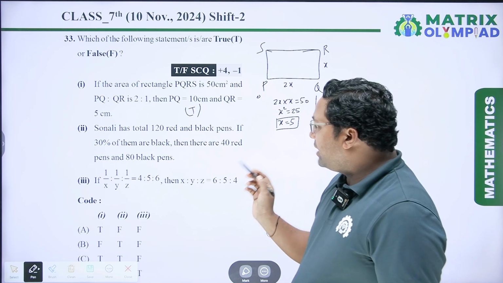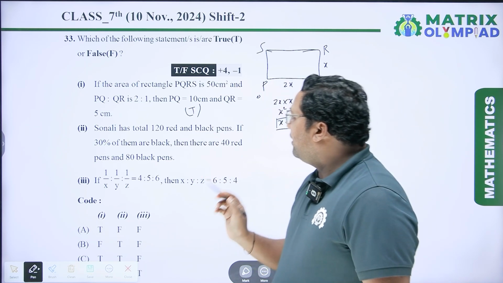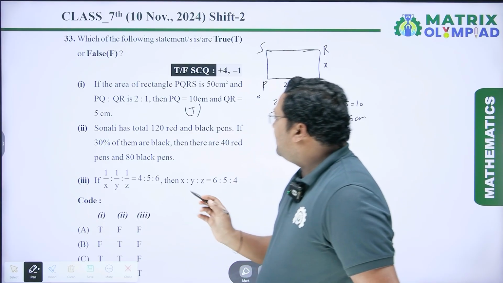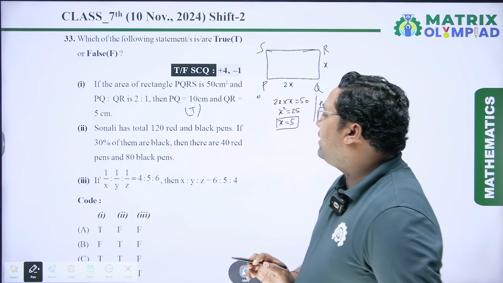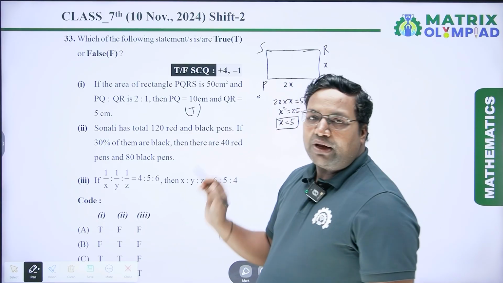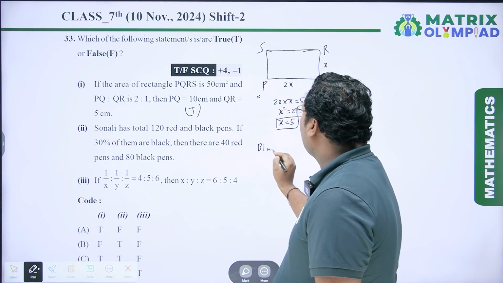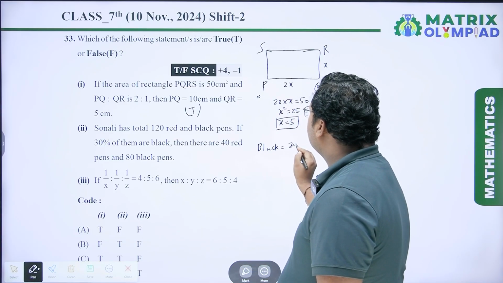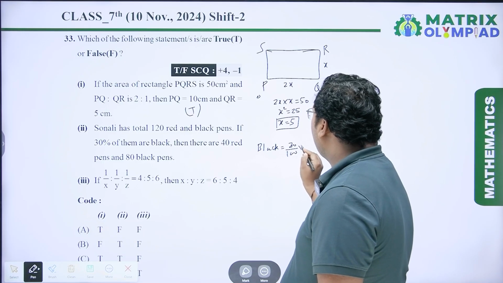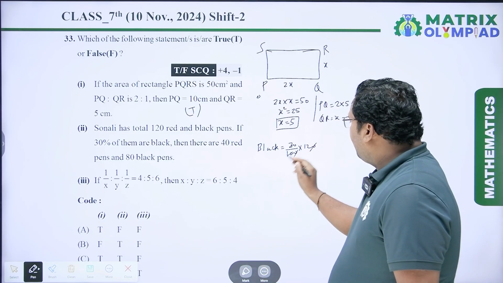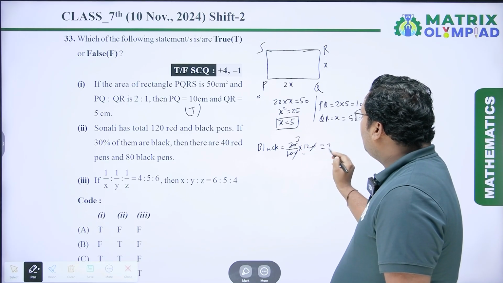Next is Sonali has total 120 red and black pens. If 30% of them are black, then there are 40 red pens and 80 black pens. So we have to calculate first the black pens. So black pens are 30%. So 30% of total is 30/100 × 120. This 0 and 0 cancel out. 10 3s are 30 and 12 3s are 36.